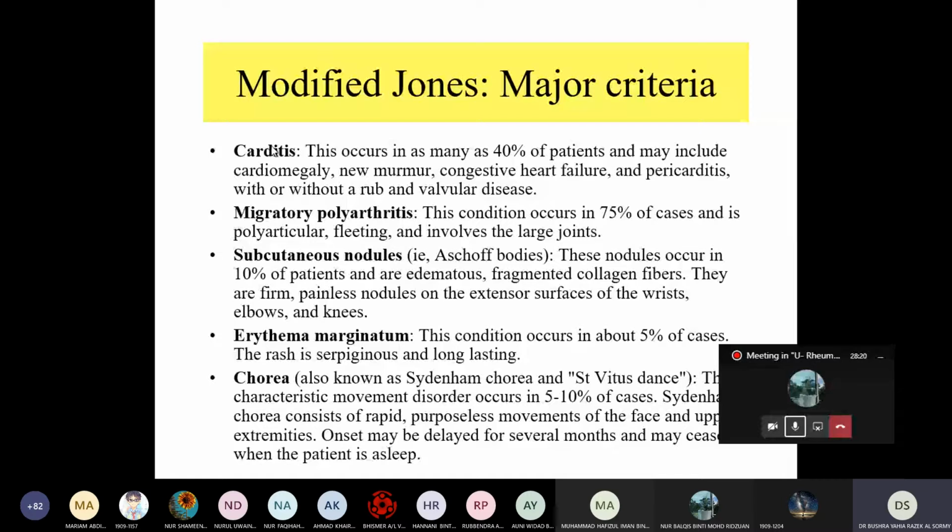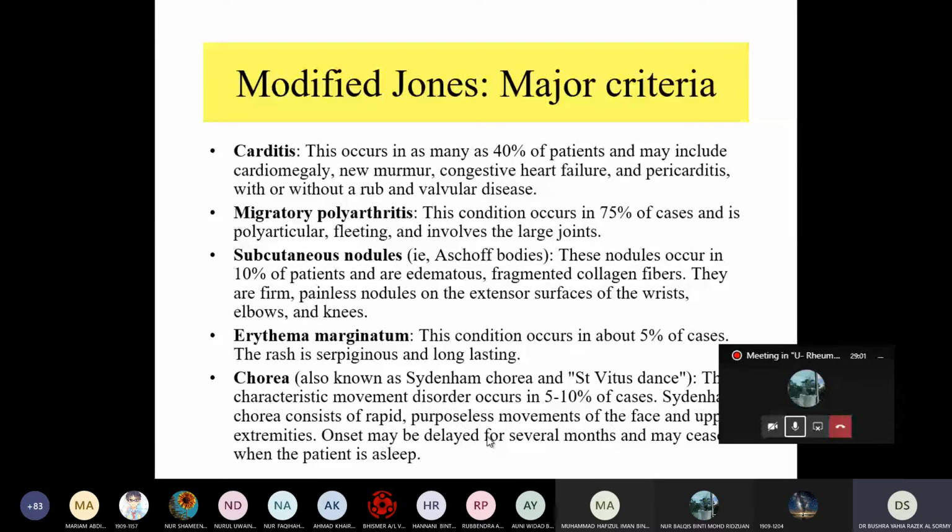Only in the carditis, when the rheumatic heart disease, it can have deformity in the valve. Okay, chorea is what we call Sydenham chorea, or Oriental dance, or Vitus dance. What is the chorea? Actually, it is a characteristic movement disorder, a rare one, but if present it is considered a major criteria. We call Sydenham chorea consists of rapid purposeless movement of the face and upper extremities.